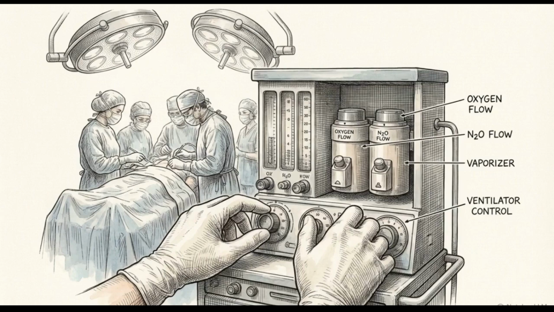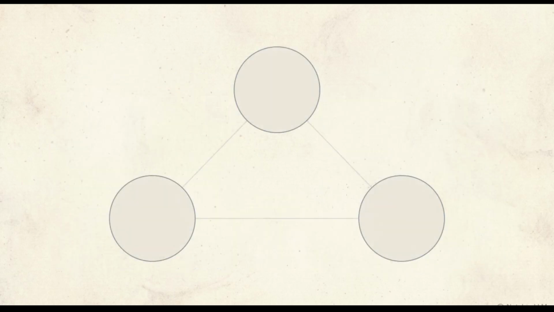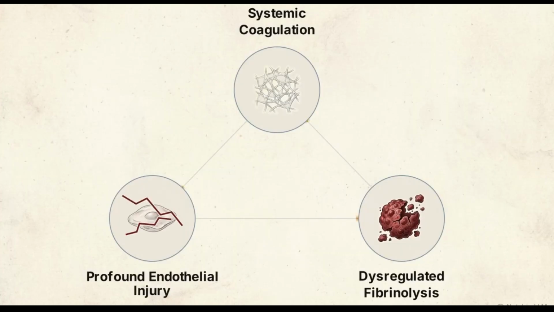For anesthesiologists managing severe trauma, sepsis, or obstetric emergencies, disseminated intravascular coagulation presents one of the most lethal, rapidly evolving challenges in the operating room. Disseminated intravascular coagulation, or DIC, occurs in roughly 30 to 50% of septic patients and a quarter of major trauma cases. The condition is strictly defined by the simultaneous activation of systemic coagulation, dysregulated fibrinolysis, and profound endothelial injury.